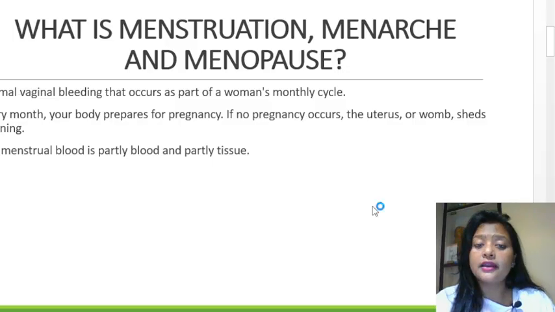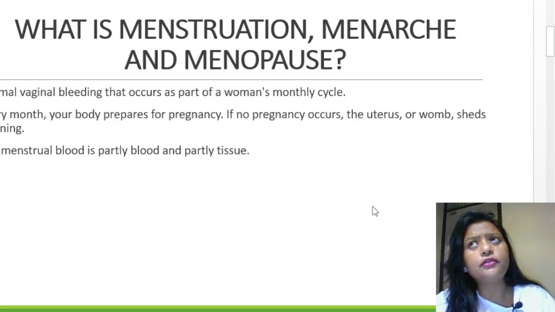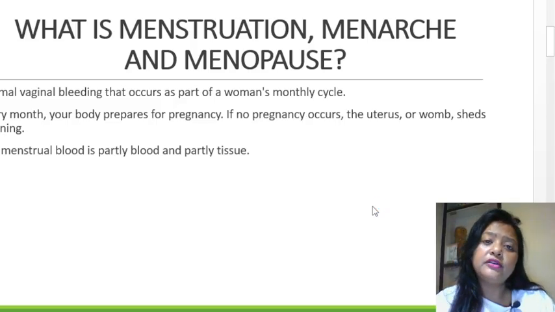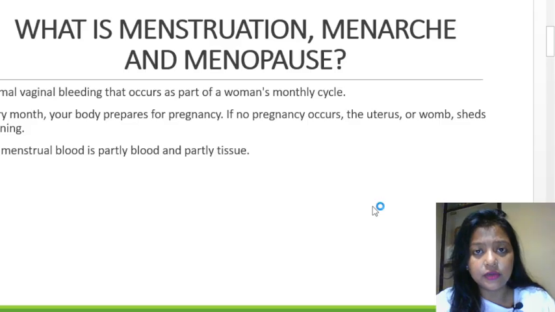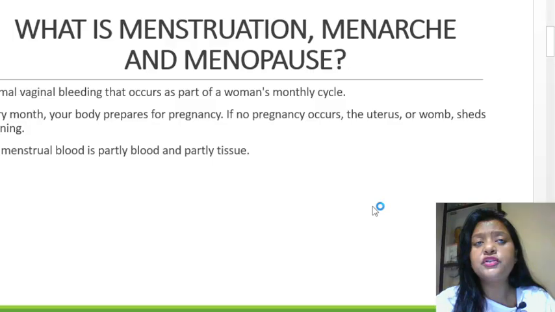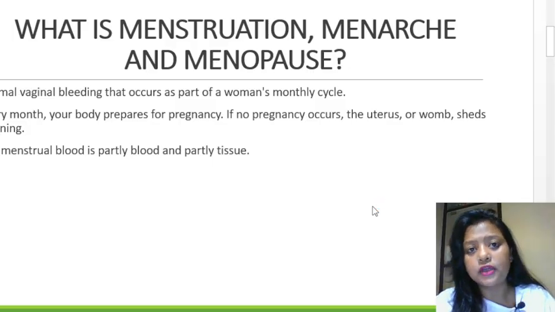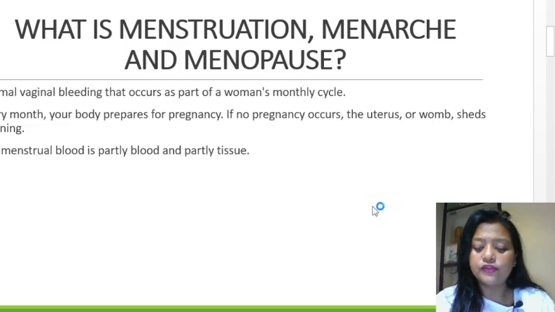So now, what is menarche and menopause? This menstruation is also known as, some call it mens, some call it period. The first period is also known as menarche, and it might occur as early as 10 years or 11, 12, 13 years. Different women get their periods at different ages. And menopause is the last period. The first period is menarche, and the last period, which usually occurs at the age of 40 to 50 years, is called menopause. Okay, let's move on to the next slide.